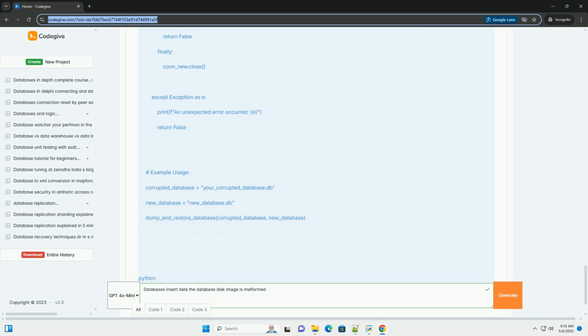8. Use a journaling mode, WAL is recommended. SQLite supports several journaling modes. The default mode, delete, can be less reliable than other options. WAL, write-ahead logging, is generally the recommended mode, as it provides better performance and concurrency, and it is more resilient to crashes. Enable WAL mode: